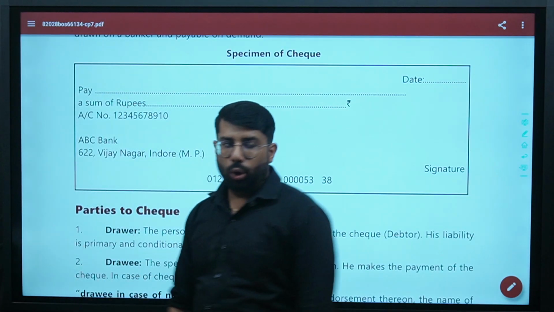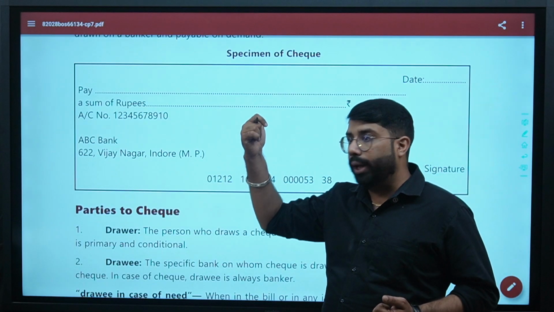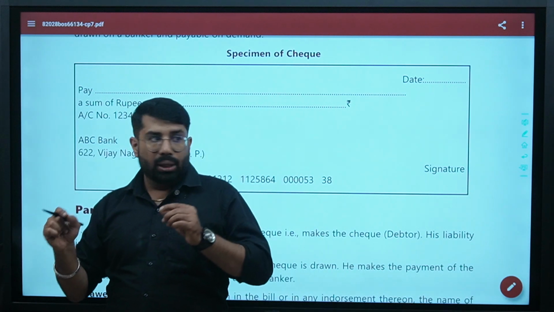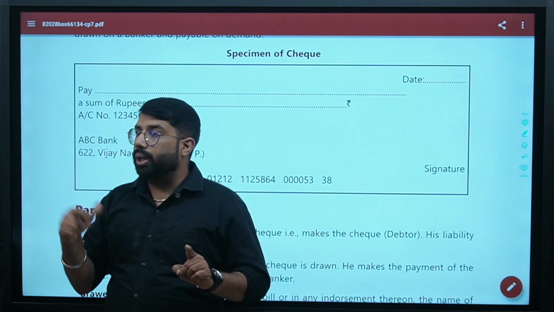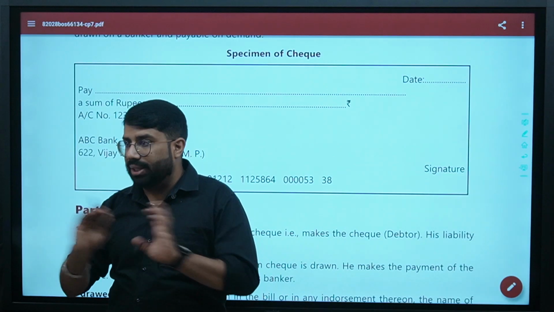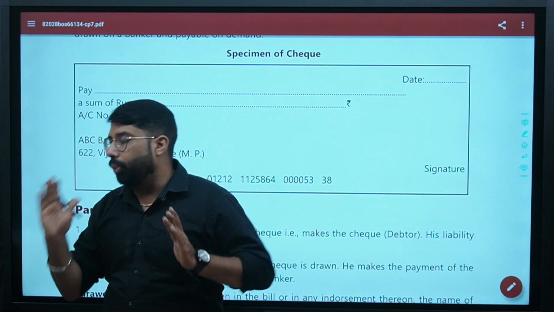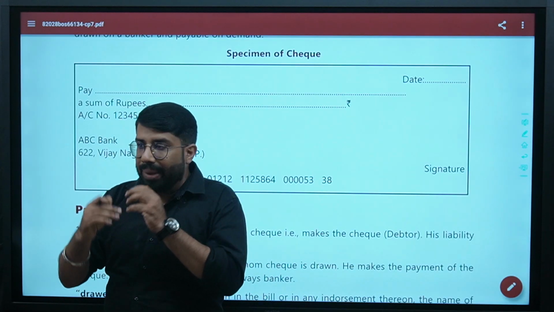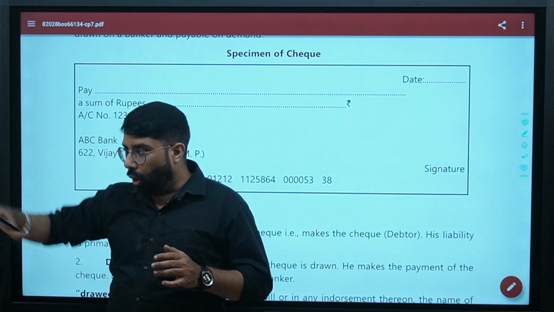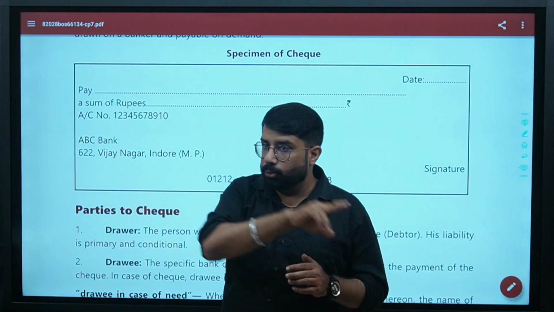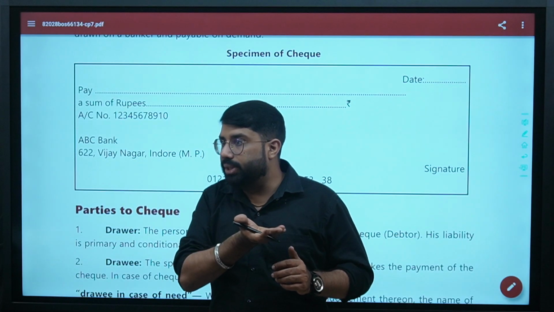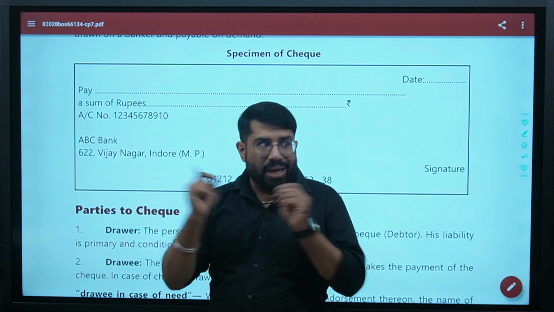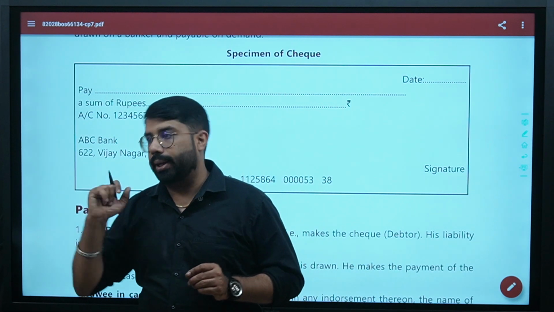Asymmetric crypto system. As I told you, in the electronic check you have to attach that USB token, right? Asymmetric crypto system is a security system. When you use things online nowadays, information technology, IT is everything. So it becomes very important that whenever you are using this technology, it has to be safe. So we make a security system through which all the things will pass safely. This system which is making all the things happen safely is what we call the asymmetric crypto system, right? This system is fully explained in the Information Technology Act.